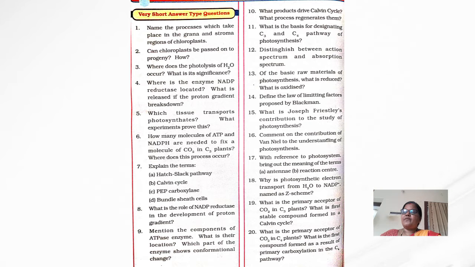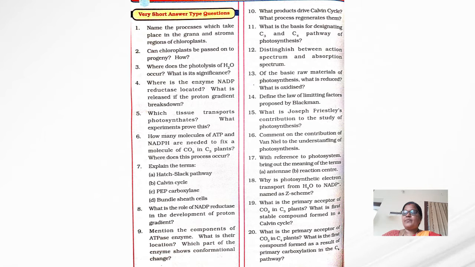And 13th question: of the basic raw materials of photosynthesis, what is reduced and what is oxidized? And next one is: define the law of limiting factors proposed by Blackman. And next question is: what is Joseph Priestley's contribution to the study of photosynthesis? Next question is: comment on the contribution of Van Niel to the understanding of photosynthesis. And 17th question: with reference to photosystem, bring out the meaning of the terms antennae and reaction center.